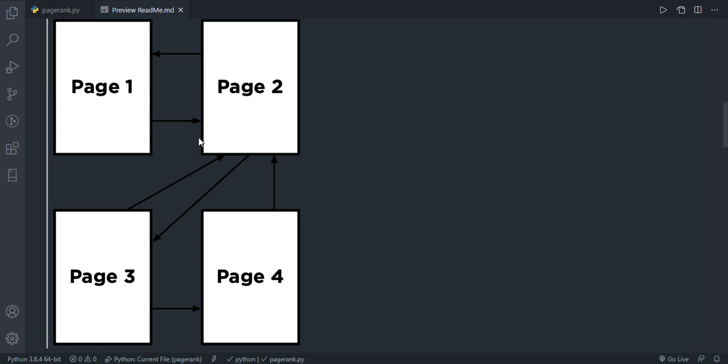The random surfer will start somewhere at random, let's say page 2 for example, and then they have two options, either to go to page 1 or page 3. So they'll just pick one at random, and we'll keep repeating this process n times, and then we'll see how many times a certain page appeared, or its probability of appearing at any given time, and this will determine the importance of that page. So this way, if it's linked to more pages, it will more likely be visited more times.